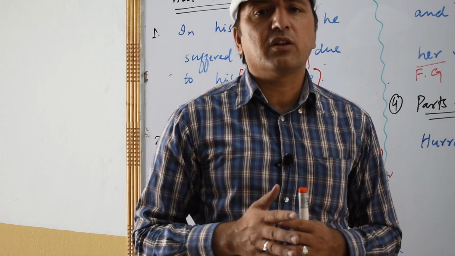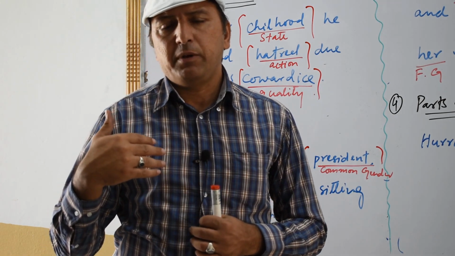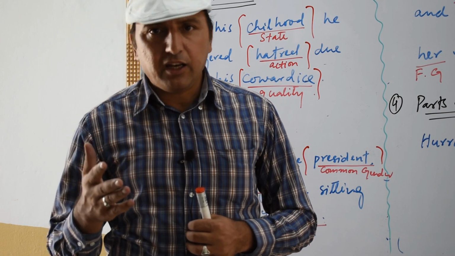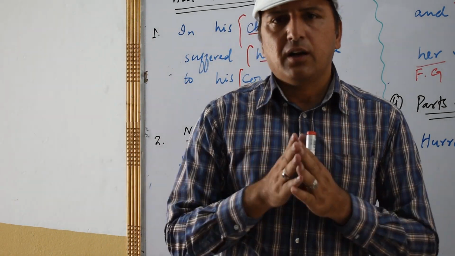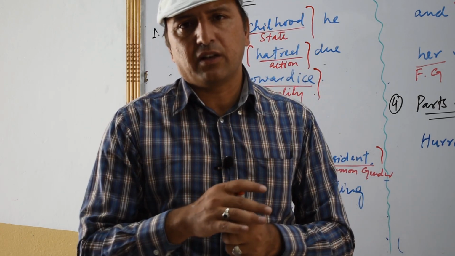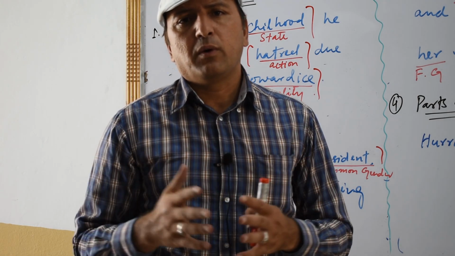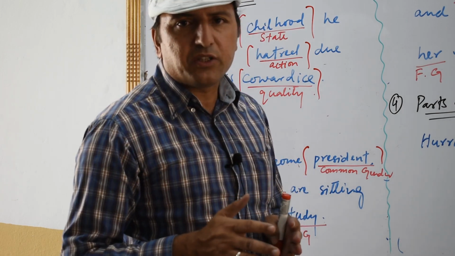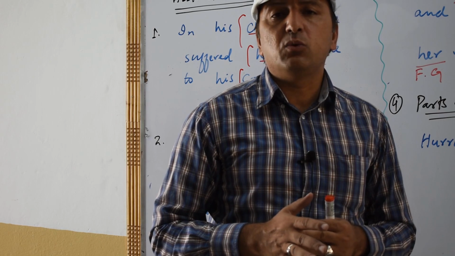We call it neuter gender because animate things which can move, which have life, we can divide into different genders like masculine and feminine gender, but anything having no existence, which cannot move, which is non-living, which is inanimate, we call it a neuter gender.